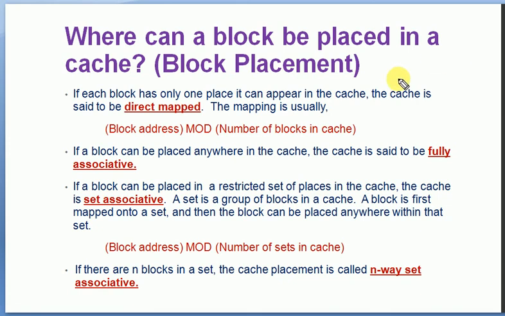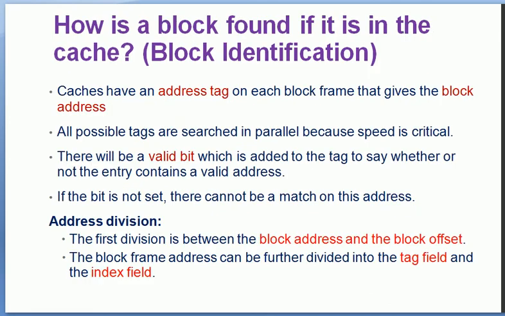First question, block placement. Where can a block be placed in a cache? If each block has only one place it can appear in the cache, the cache is said to be direct map. So the first placement strategy is direct map. I'll show you one diagram.